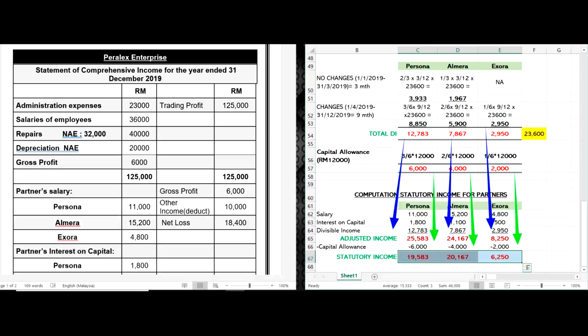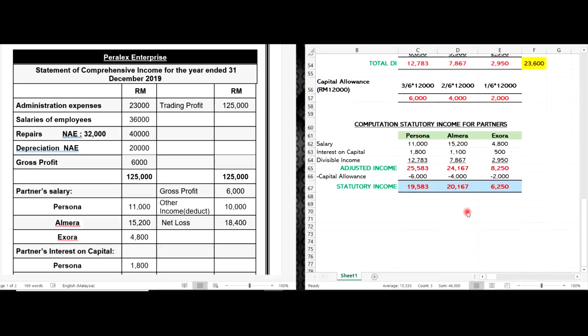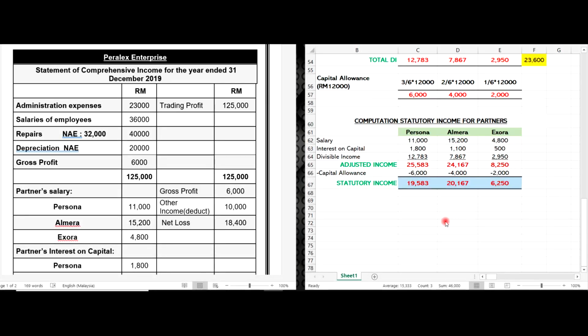So this is the last answer. After you do all the calculation, you will get this answer. Okay, statutory income for Persona is 19,582 ringgit. Meanwhile, for Almera, 20,167 ringgit. And Izora is 6,250 ringgit.